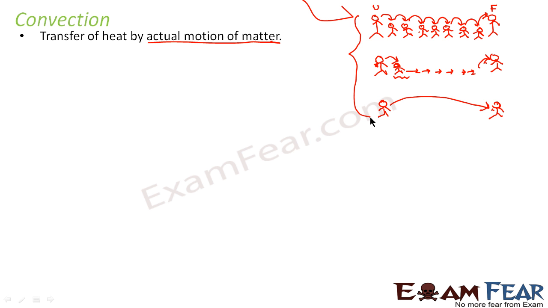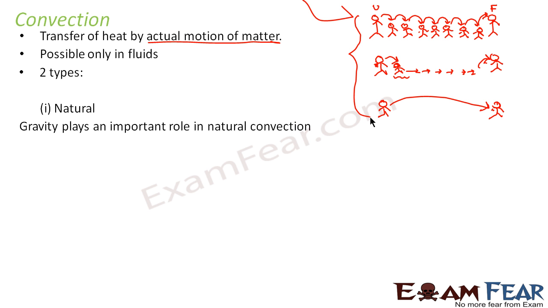Okay, now let us go ahead and see some other details about convection. Convection is possible only in fluids, where a fluid particle actually moves and transfers the heat to another system. There are two types of convection. One is natural convection, where gravity plays an important role. Something which happens in nature on its own. That is natural convection. For example, the trade wind